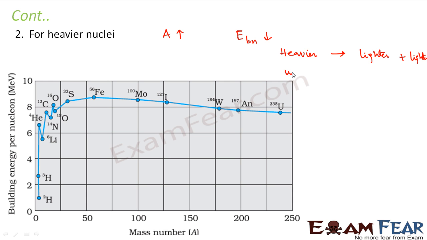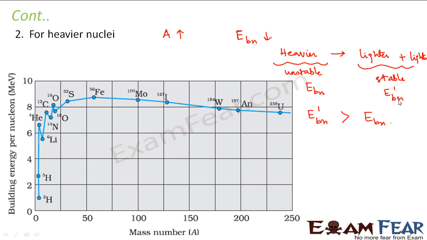So in this case, this part is more unstable and this part of the system is relatively stable. Let us suppose this binding energy is EBN and this side binding energy is EBN dash. This is more stable, so EBN dash is greater than EBN.